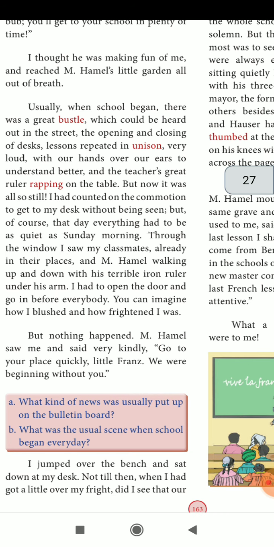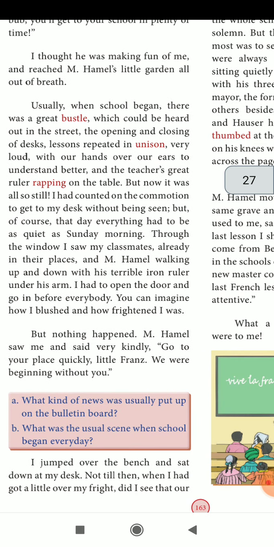As usual, I came late and I was standing near the window, and I was about to go, but I was scared of Mr. Hamel. I was very afraid of my teacher. I don't know what I have to do. He was having his ruler under his arm. He had an iron ruler in his hand. Terribly, he was walking up and down.